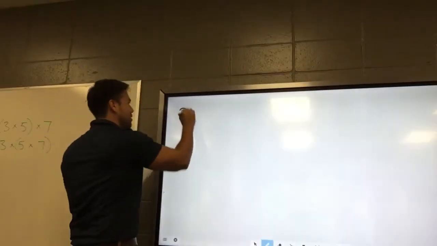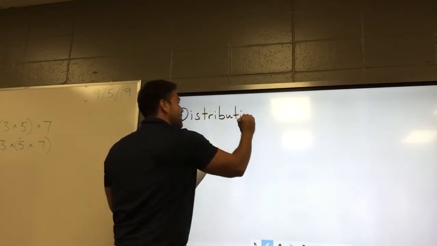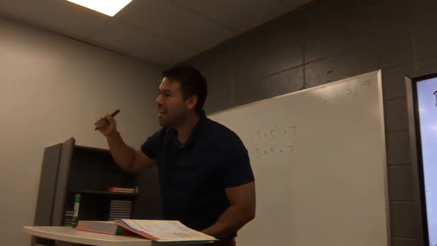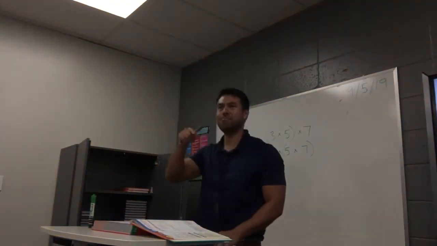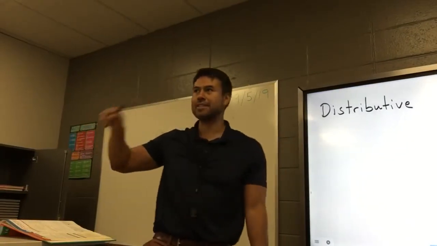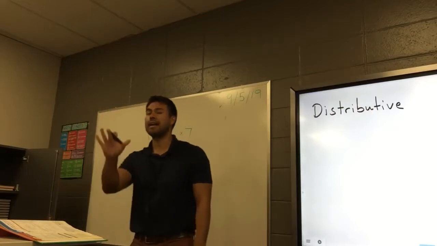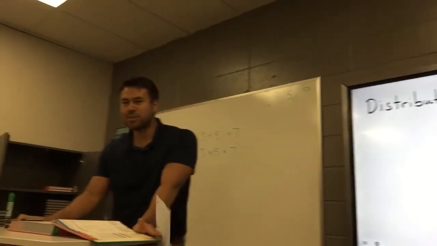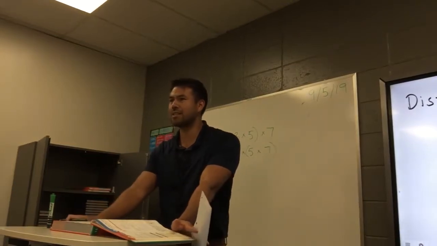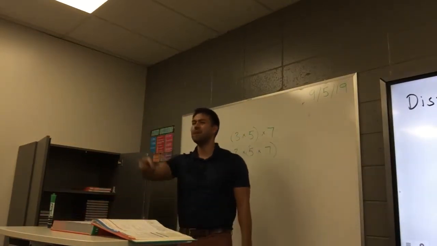Okay, next one. Last one for today. The distributive property. Okay, guys, I'm going to tell you this. This is one of the most useful properties for doing mental math. Mental math. You remember what Mr. A has said about mental math? I'm not that good. I really am not. So when someone's doing a problem, like 20 plus 78. Okay, I had to kind of just stop. Got it, 98. But it took me a while.